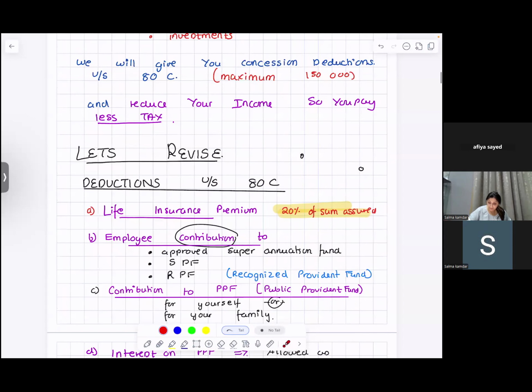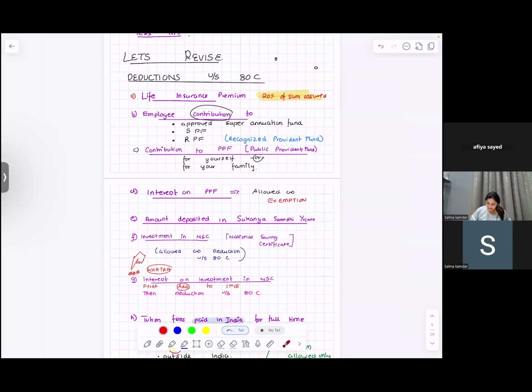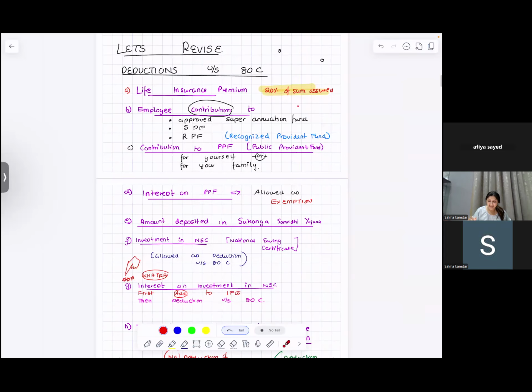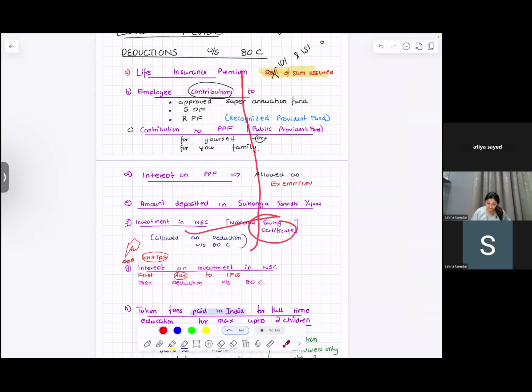So 80C is deductions for life insurance premium. This is now changed to how much? 10% and 15%. Employees' contribution to SPF, RPF, PPF. PPF can be for your family also. Interest on PPF is allowed only as exemption. Amount deposited in Sukanya Samriddhi Yojana. You invest your money in National Savings Certificate. This is all allowed as deduction under 80C.